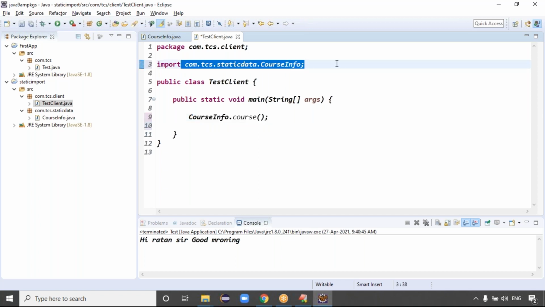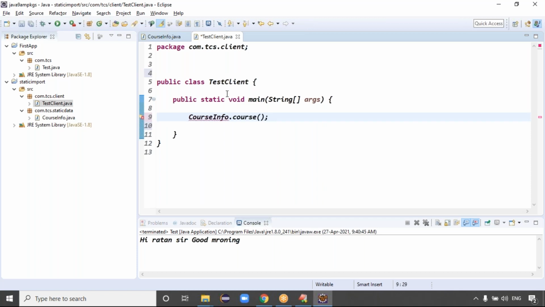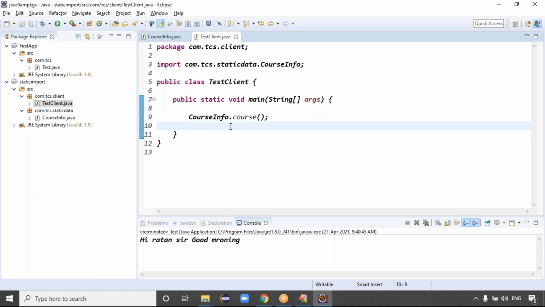Guys, in Eclipse IDE, don't write the import. If import is not done, assume you called CourseInfo dot course, but the import is not done, right? Import is not done means what we have to do, guys? Control Shift O. Guys, are you clear now? This is the power of Eclipse IDE.